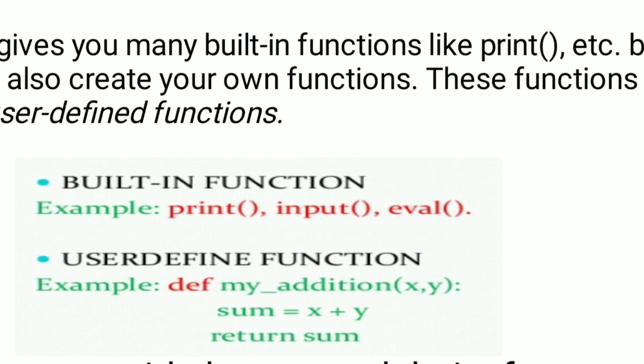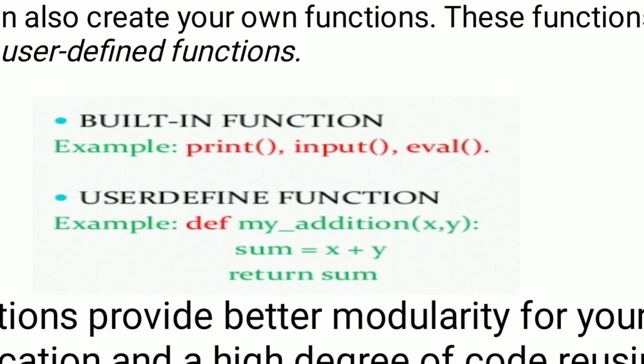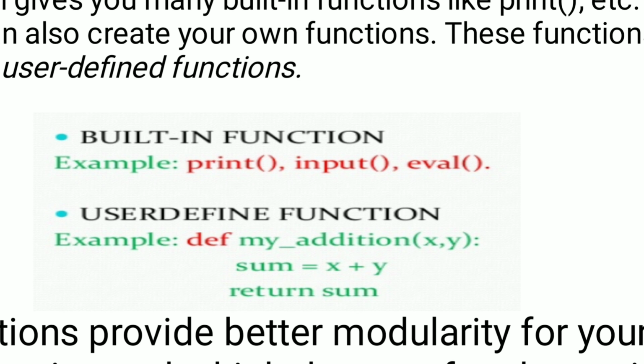User-defined function example: def is a keyword, that is the function definition. my_addition is the function name, and in parentheses x comma y are the parameters or arguments we mention. In my_addition function there are two arguments, then after the colon, sum is a variable, sum equal to x plus y, return sum. This is the syntax of a user-defined function.